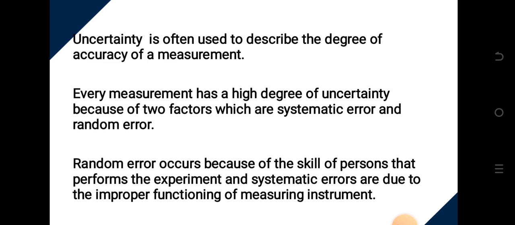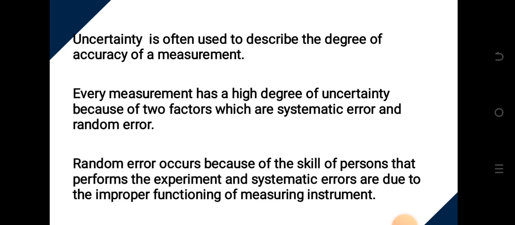Now, every measurement has a degree of uncertainty because of two factors: systematic error and random error. What is random error? Random error occurs because of the skill of the person that performed the experiment. That is, if the person performing the experiment does not have the required skill, or due to the error of the person, it's called personal error. We call it a random error.